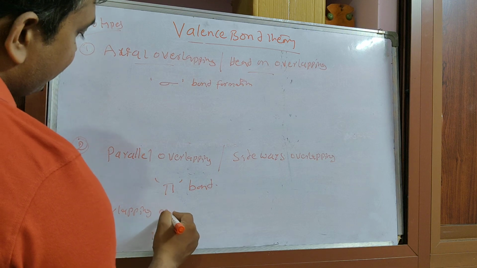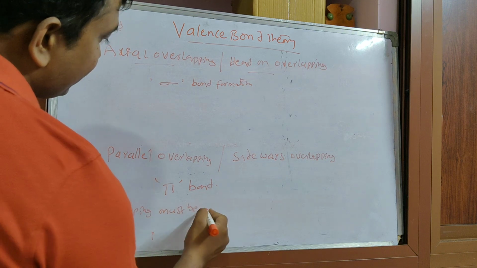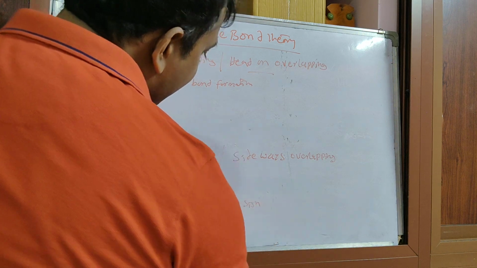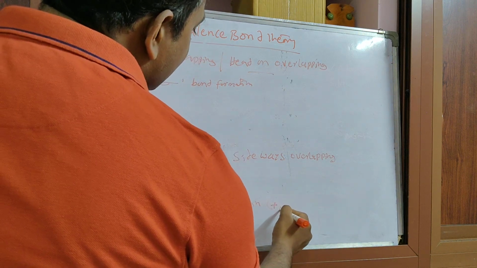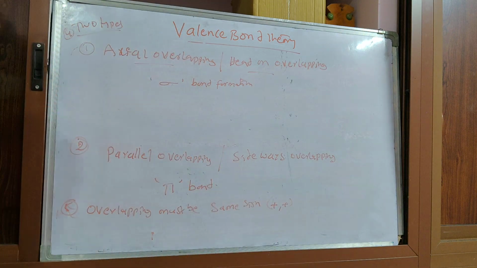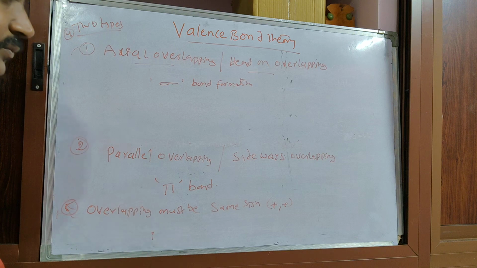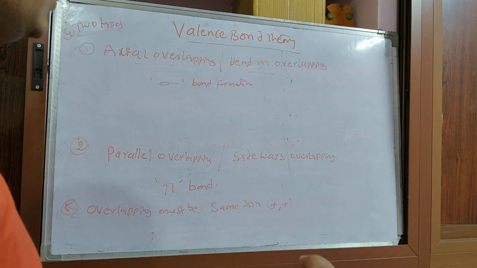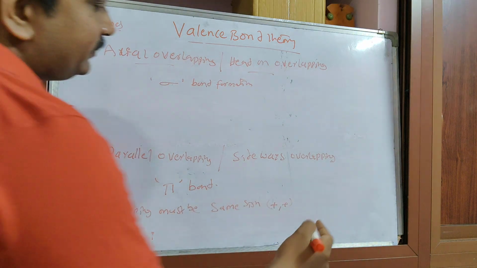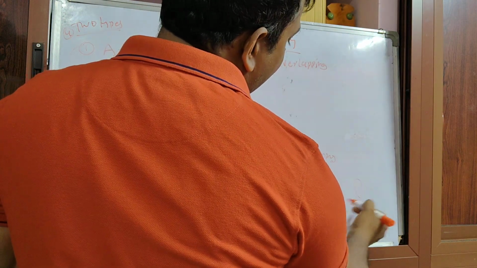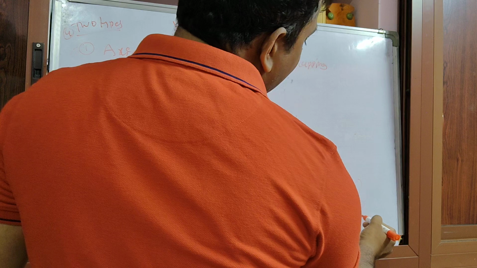Overlapping must be of the same sign, meaning positive orbital overlapping. Why? Because in case of an electron, we denote it with an orbital. For example, this is one of the orbitals, p orbital, px, py.